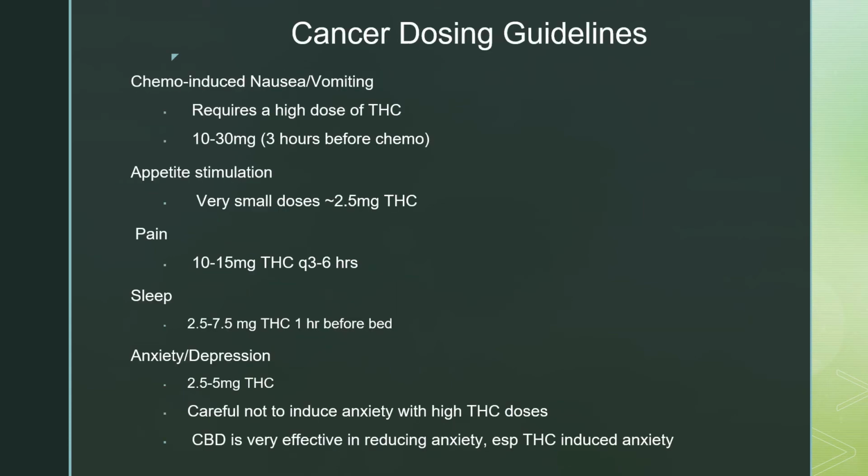There are different cancer dosing guidelines. For chemo-induced nausea, vomiting, appetite stimulation, pain, sleep, and anxiety depression, there are different levels of THC utilized, and they are listed here.